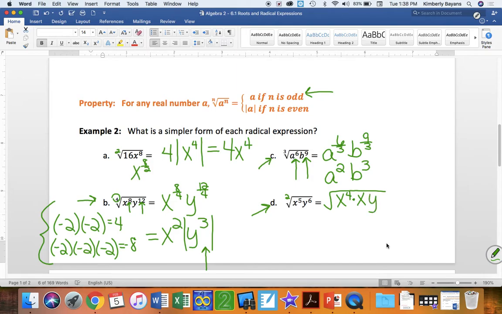Y to the 6th is a perfect square, so I don't have to break that up. X to the 4th comes out to be x squared. Y to the 6th comes out to be y cubed, and again, odd exponent, so I need the absolute value signs. And then what's left under the radical would just be the x. Okay, the absolute value, don't let it get to you. As we practice it, you'll understand it. You'll have to really pay attention to it with even roots and then your variables.